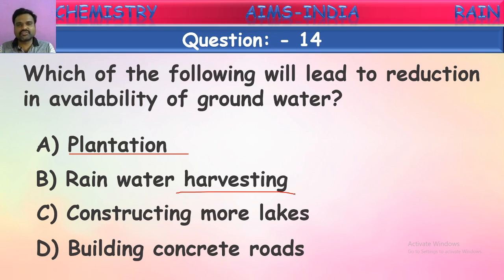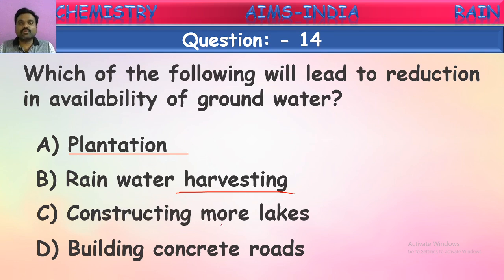In this way, if you preserve this rainwater, it can be used further for some purposes like cultivation and for industrial uses. You can use this water. So this preservation of water when it rains is called rainwater harvesting. When it rains, collecting that rainwater, preserving it, and using it for different purposes comes under rainwater harvesting. This also increases the groundwater level, because we are using rainwater instead of digging or collecting water from the ground. So the groundwater level will be maintained. So this is also increasing groundwater levels.